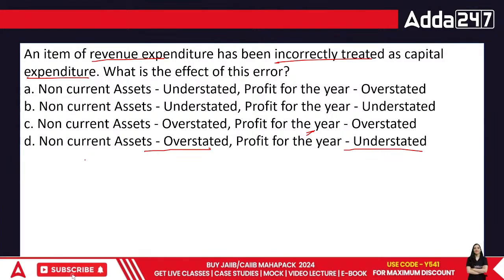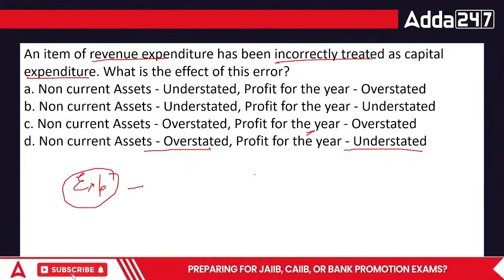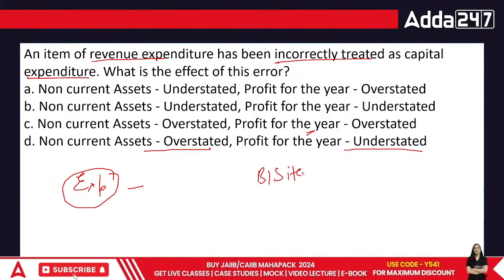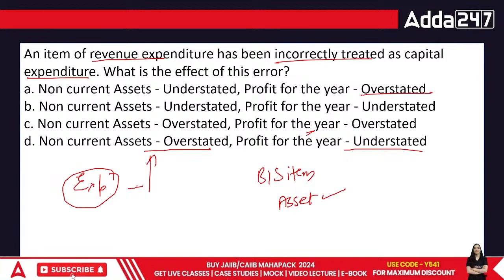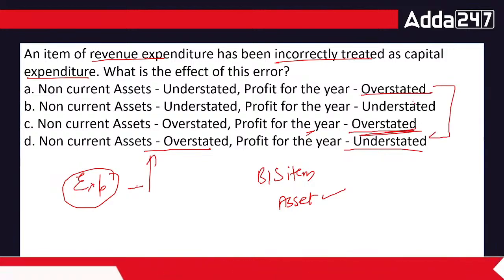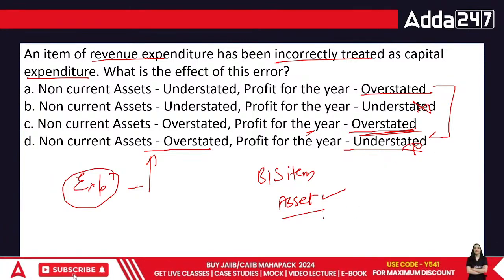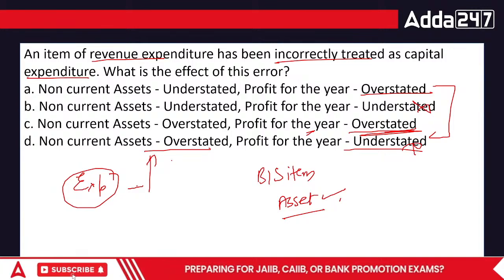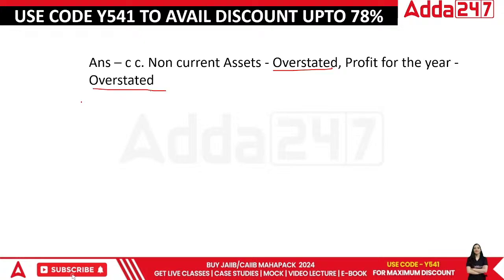Now if I say revenue expenditure, meaning an expense, is treated as a balance sheet item which is an asset. The problem is the profit would be more because the expense is less. It is overstated. These two are correct and these two are wrong. And my asset would be more, because obviously I wrote an expense as an asset. This is also overstated and this is also overstated.